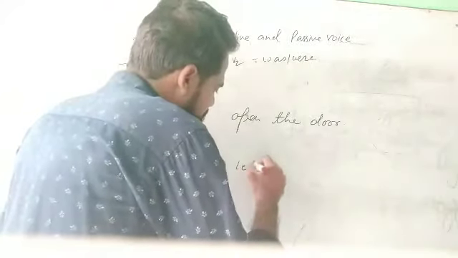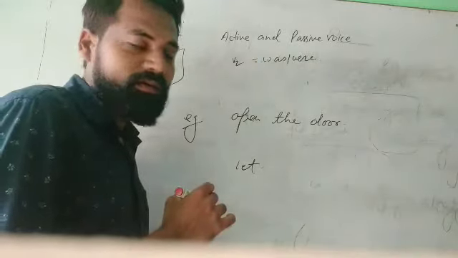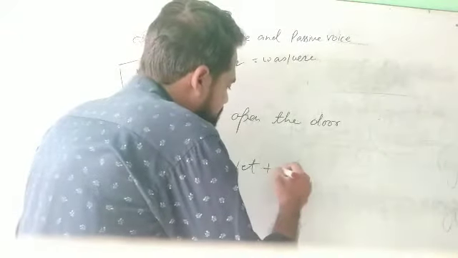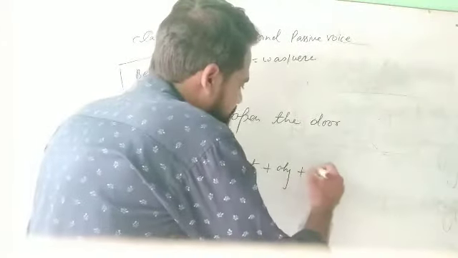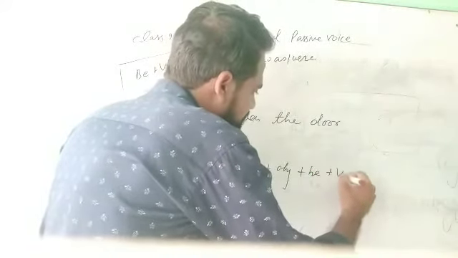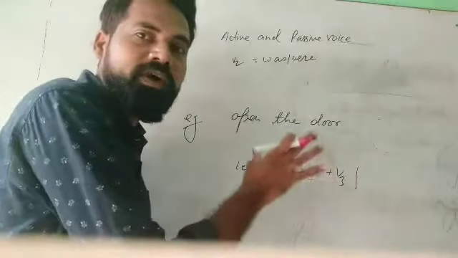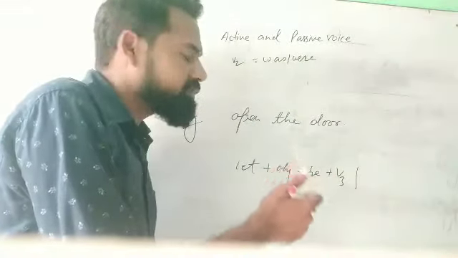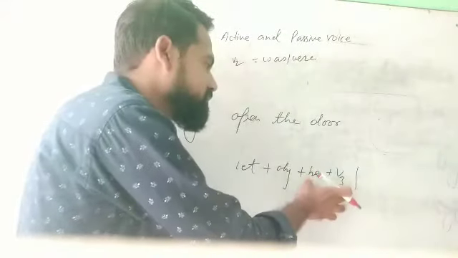You have to use let, and then after that the object, and then be, and then after be plus V3 is common. If you are going to convert from active to passive, you have to use be plus V3.